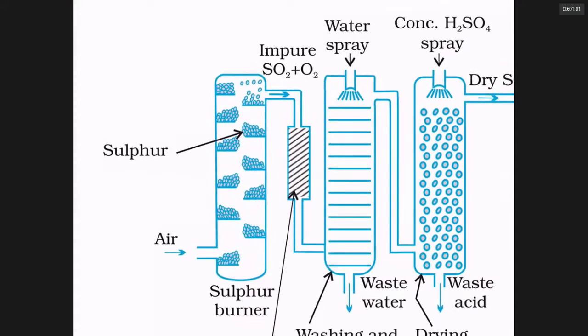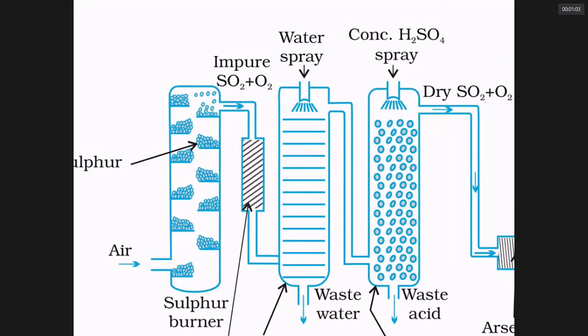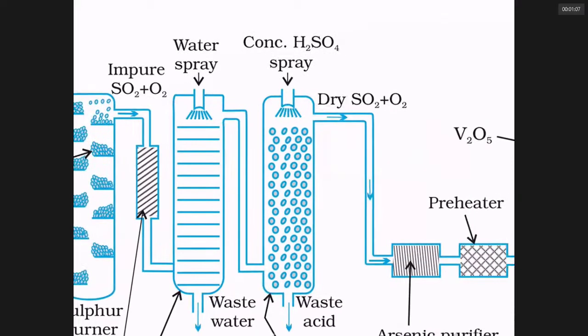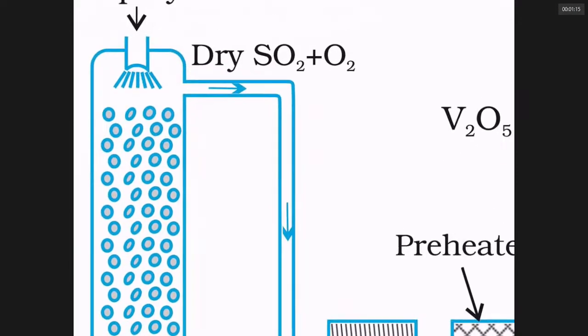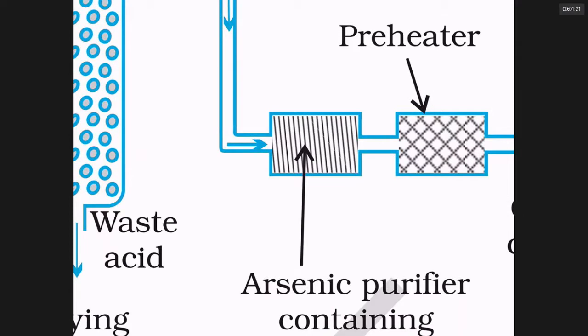Then you pass it through a spray of water where further dust will be cleansed. Further, you pass it through concentrated sulfuric acid to remove the moisture. The dry sulfur dioxide and oxygen are passed through an arsenic purifying container having hydrated iron oxide. The hydrated iron oxide will absorb the arsenic As2O3 impurity.